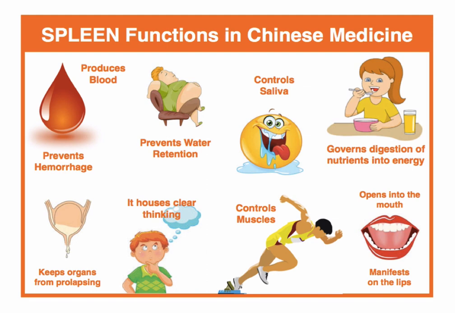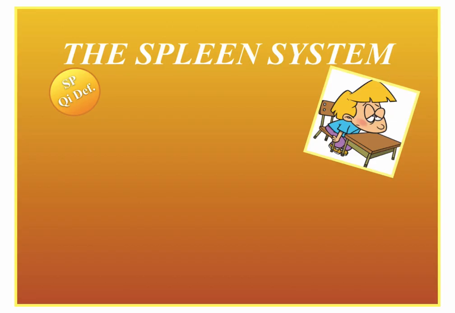And the last but not least, the spleen is in charge of housing clear thinking. So when we eat really good food and good nutrients, those nutrients are going to go to our brain and allow us to think clearly and to feel like we are able to focus, to concentrate, and we don't feel foggy or scattered, right? That makes sense? So that's the spleen function. Let's start up with the inquiry.